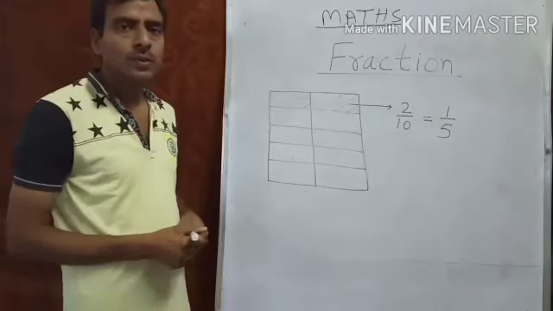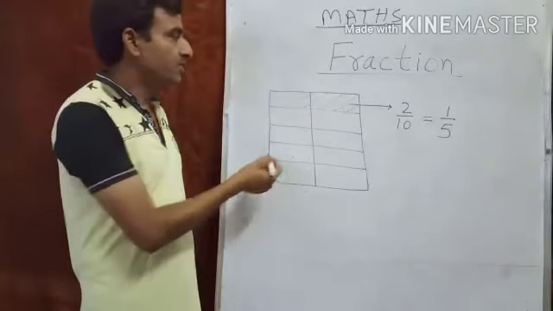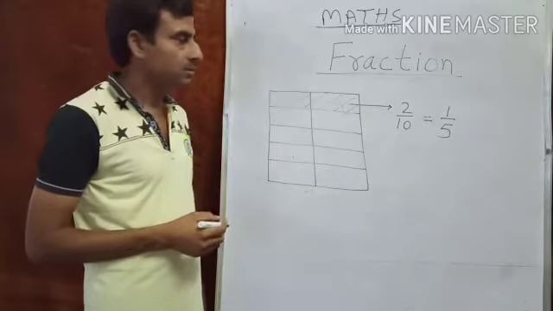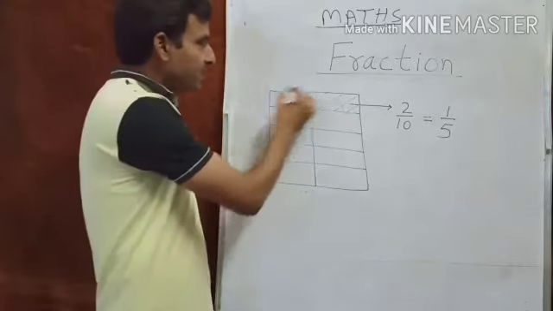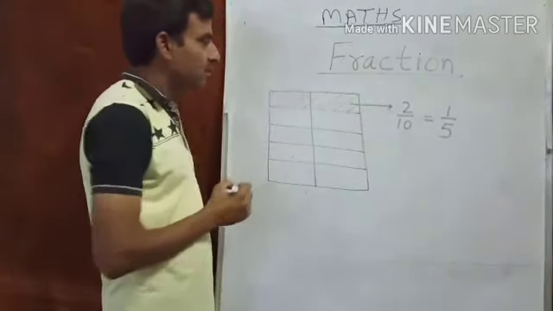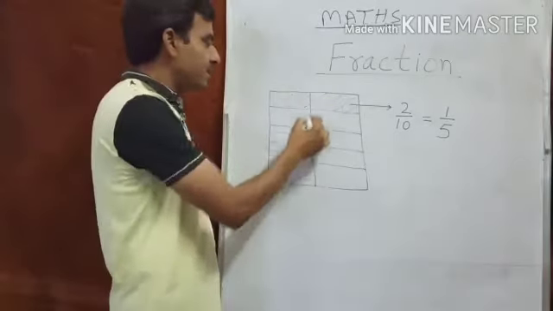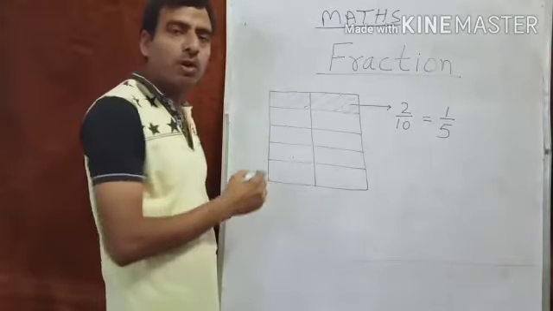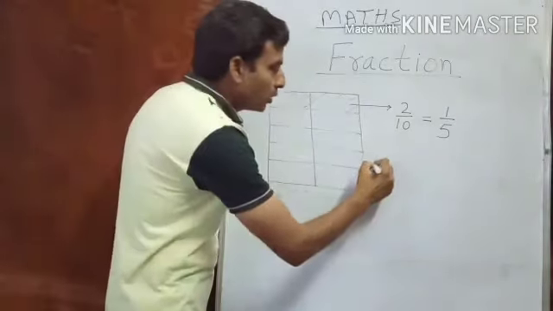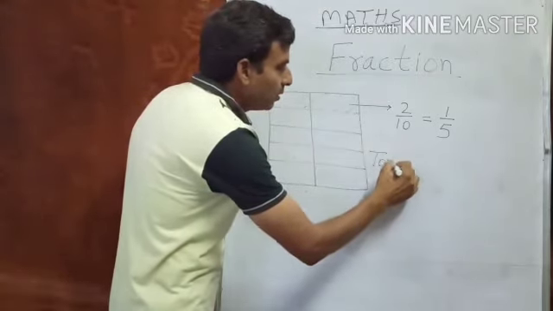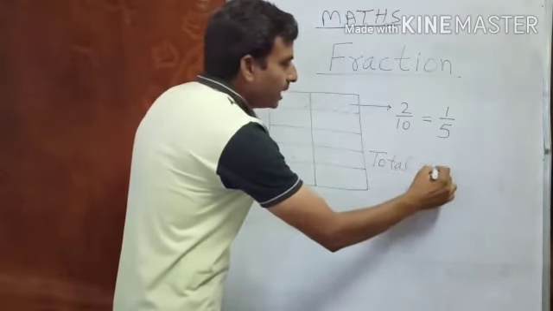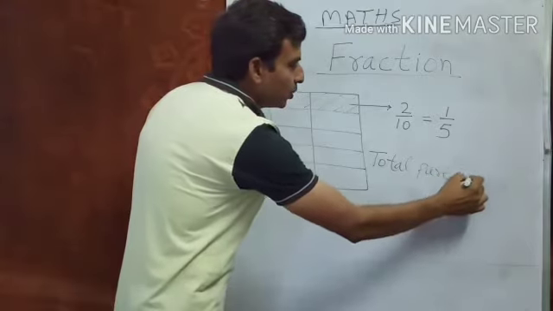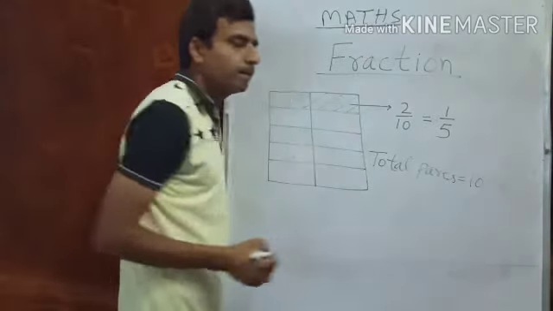Next, an example about fraction. There is one thing, and I have divided this thing into 10 equal parts. Total parts are equal to 10.